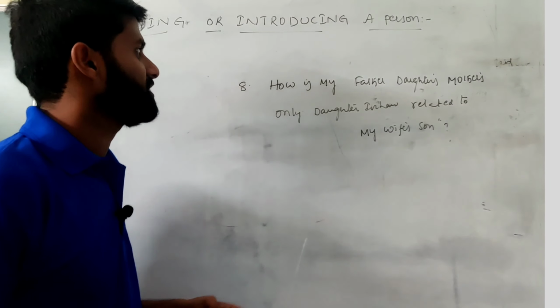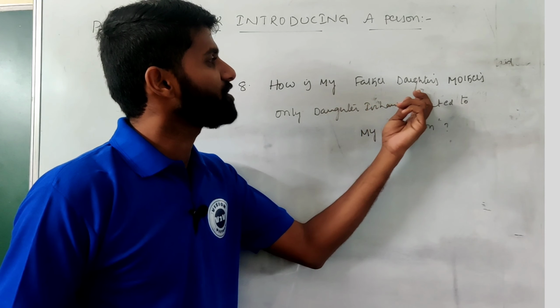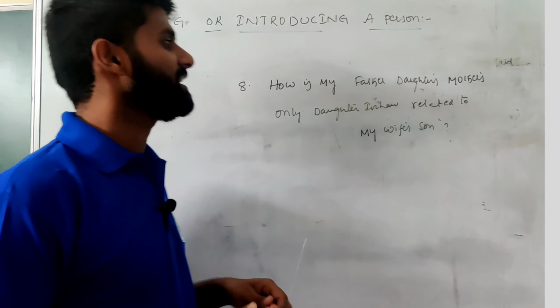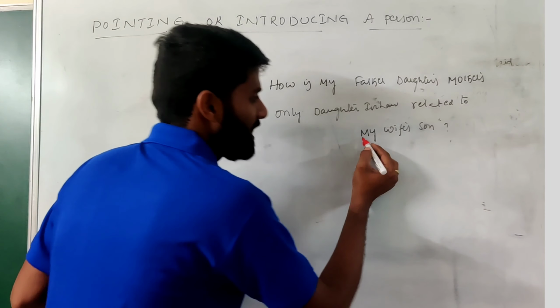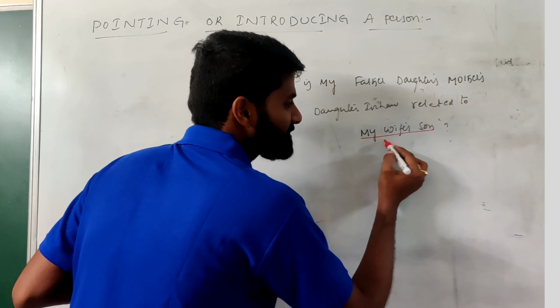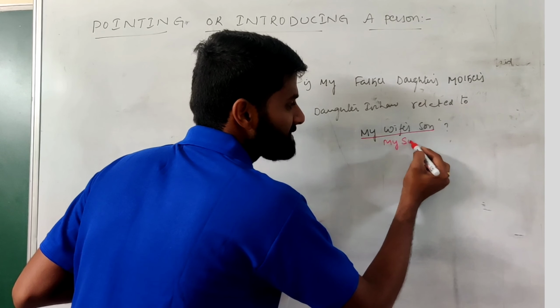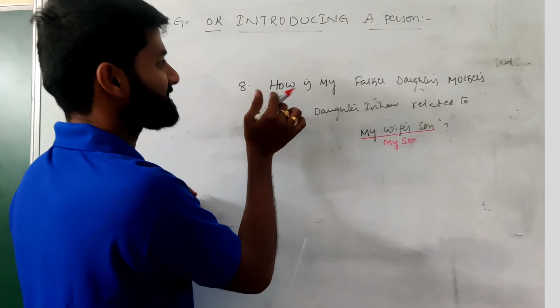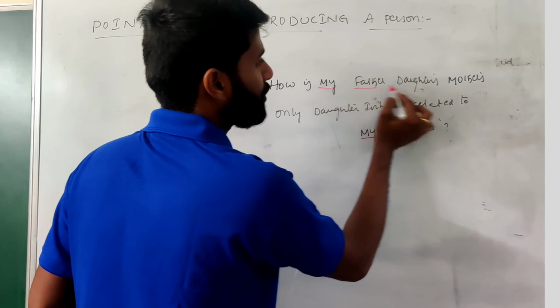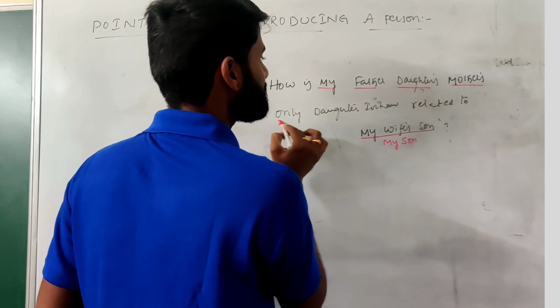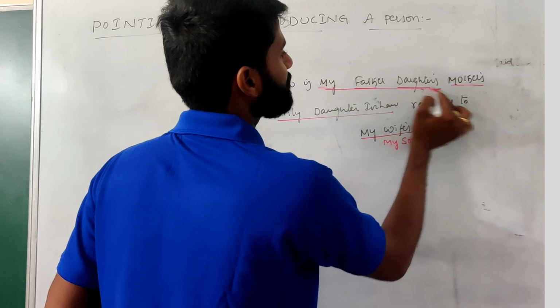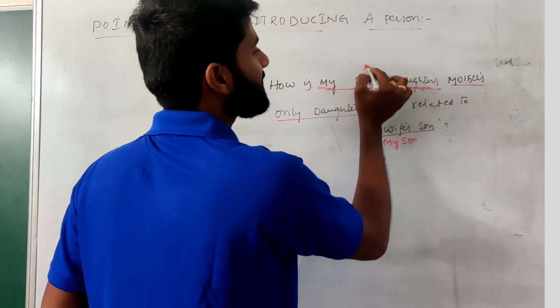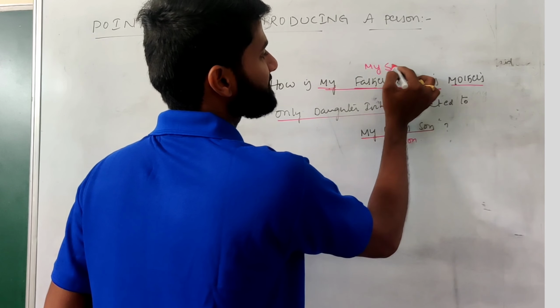One more question. How is my father's daughter's mother's only daughter-in-law related to my wife's son? First see, my wife's son is my son. Then read the first line. See, my father's daughter's mother's only daughter-in-law. My father's daughter is my sister.